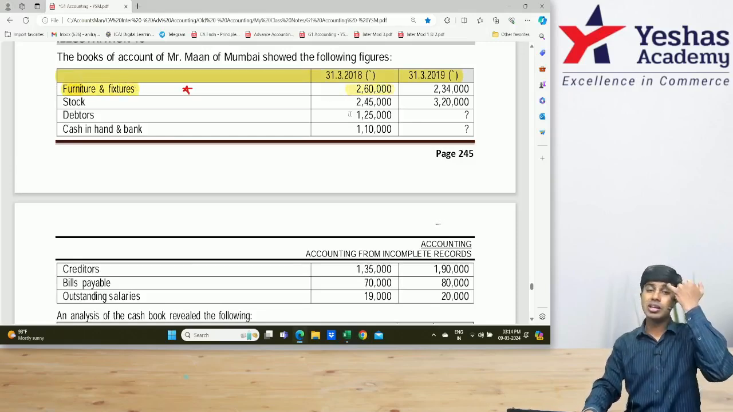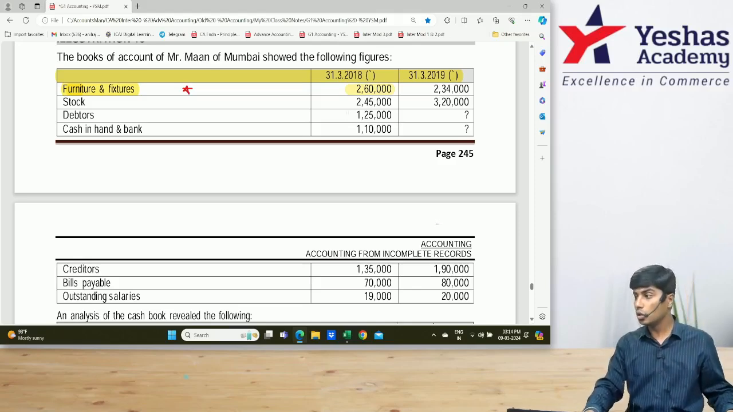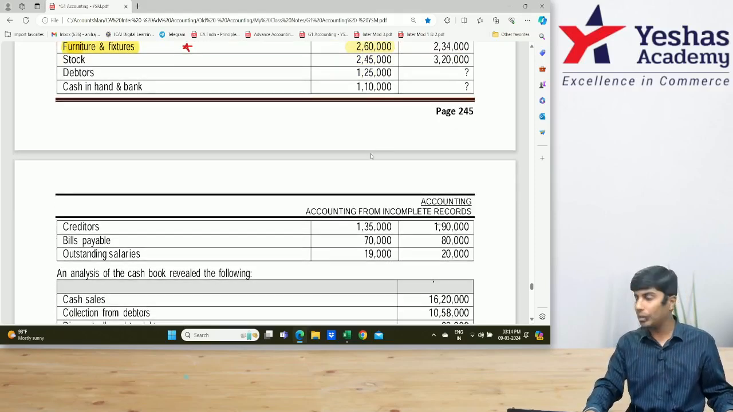2,60,000. This will not come in the closing balance sheet. The closing balance sheet will write only the closing furniture figure. Am I right? But we don't know the capital. We need to write no capital in the balance sheet.